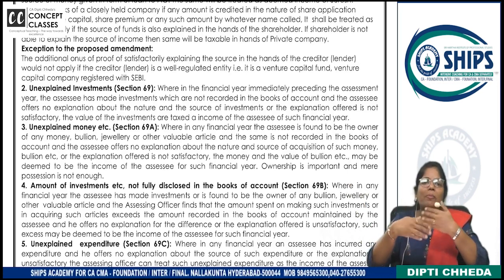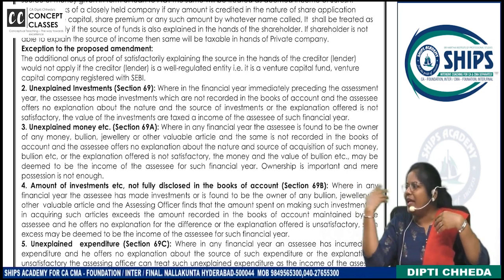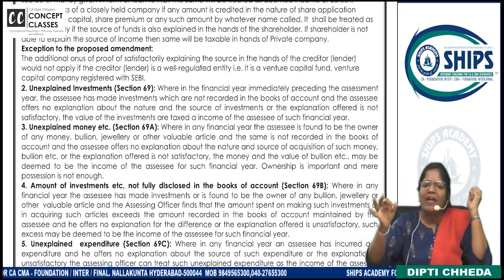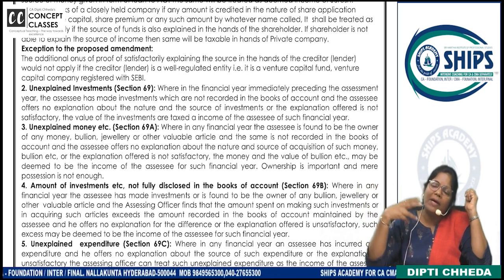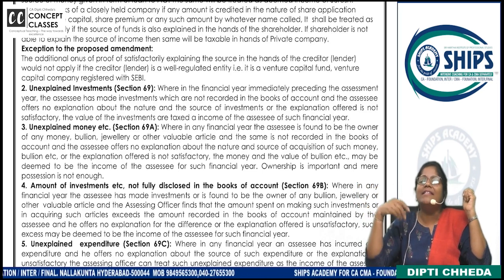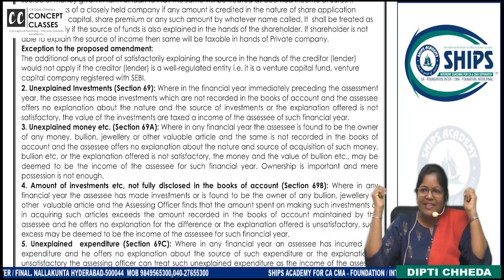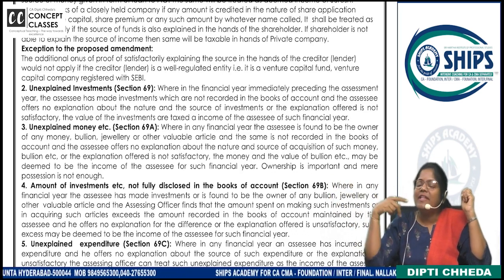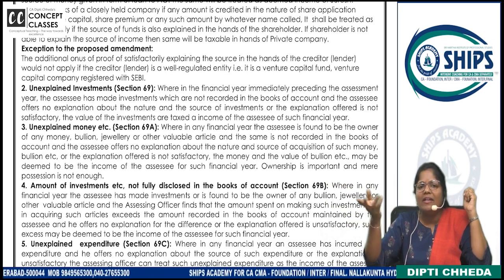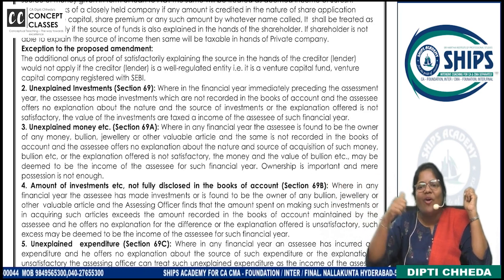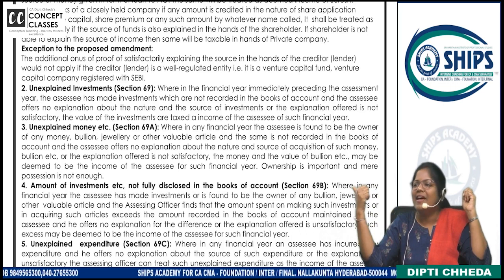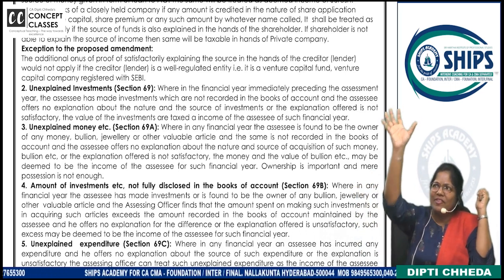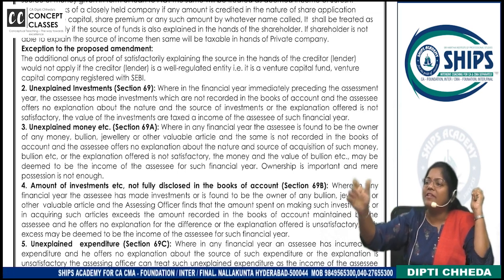Because there is no employer-employee relationship between me and the OU. I am not their employee. I am just a visiting faculty, and the money they give is generally called honorarium. Honorarium or some fees, sitting fees kind of thing. So that can be taxed. If it's very regular, I can tax it in business head or I can tax it in income from others. Now some of you may be thinking, ma'am, wherever you tax, everything is totaled and called as what?